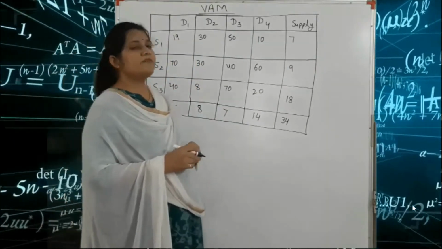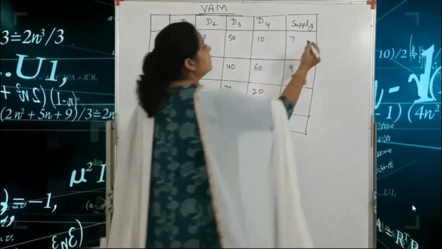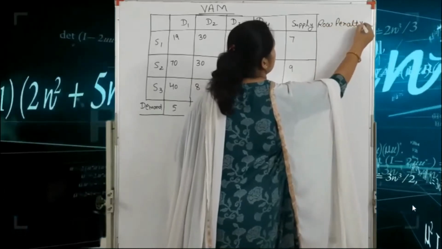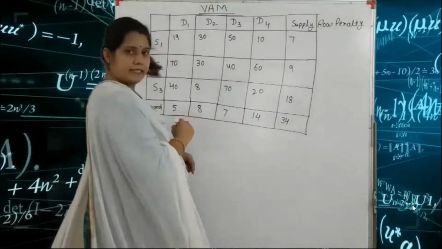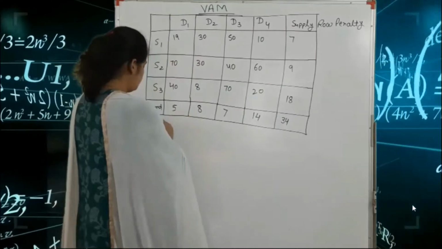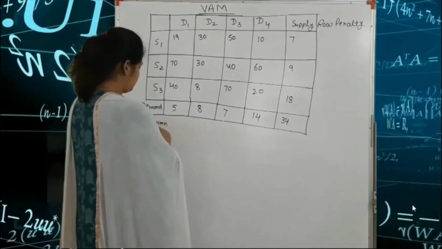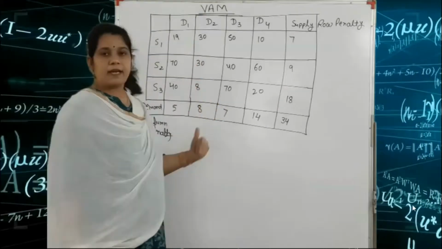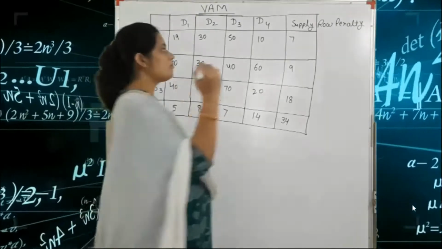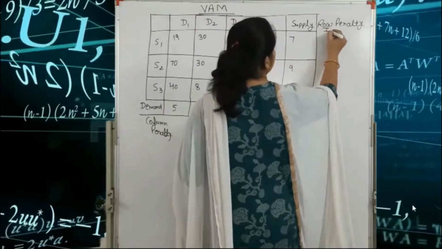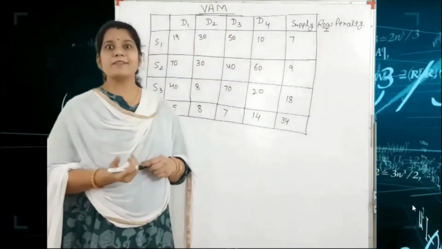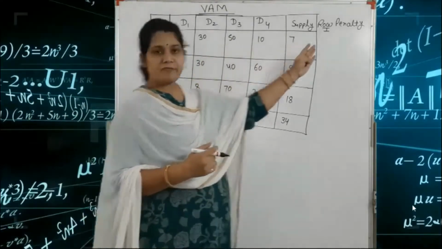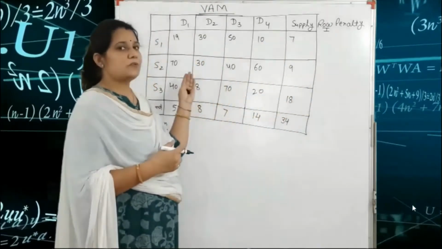In this method, first we find the row penalty, and here we write the column penalty. First we write here the row penalty and here the column penalty. So first we find the first row penalty. What is the method for finding the first row penalty? Because we find the row penalty, we use the row.